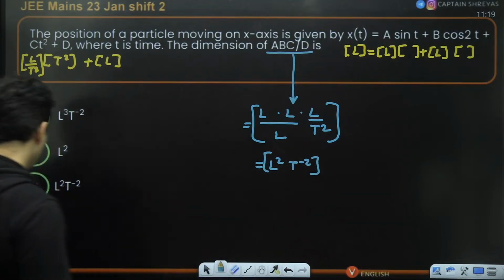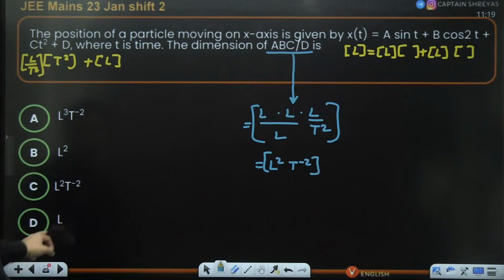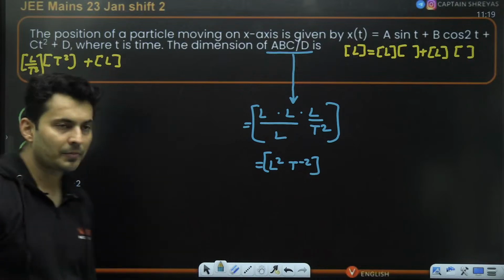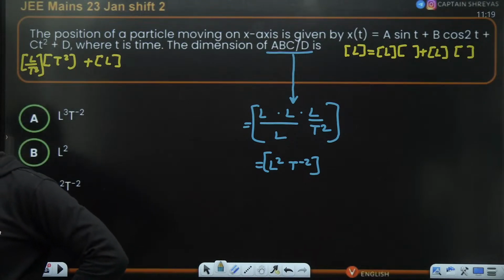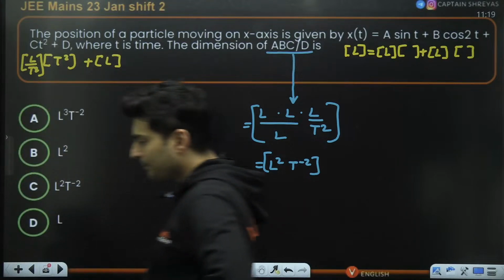So essentially, one of the L's gets cancelled, L raised to 2, t raised to minus 2. Oops, sorry, this is not this. This is the correct answer. Yeah, option number C. Is that clear, my dear students?